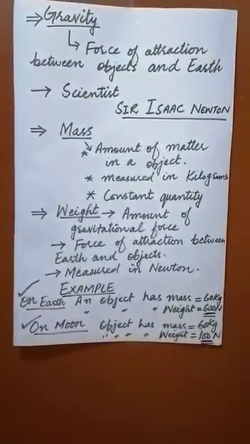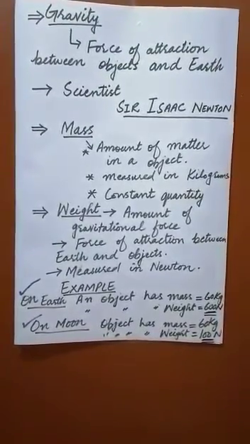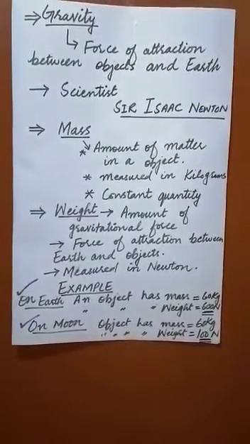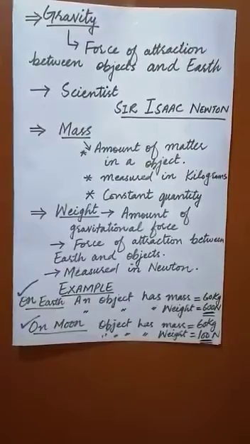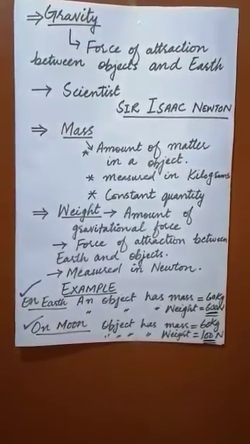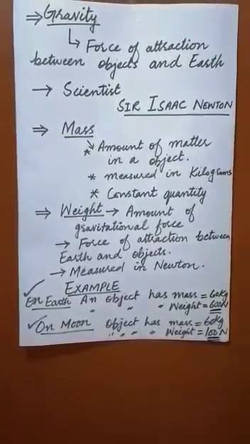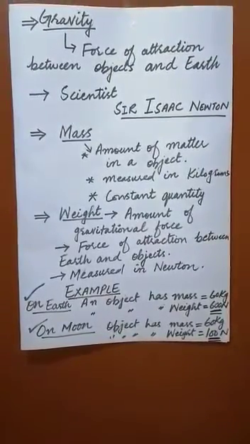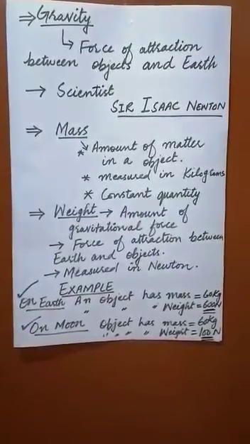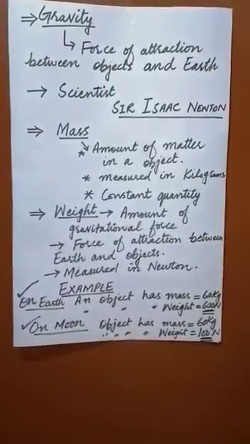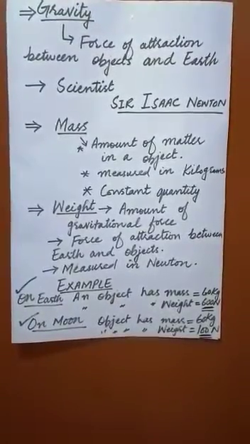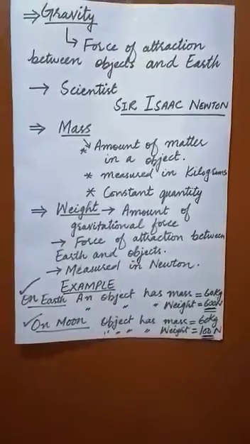Here is an example in which you can understand how the weight of an object changes and mass does not change. An object which has 60 kilogram mass weighs 600 Newtons on the earth. However, on the moon, which is smaller than the earth, its mass remains 60 kilograms but its weight will vary, which is 100 Newtons.